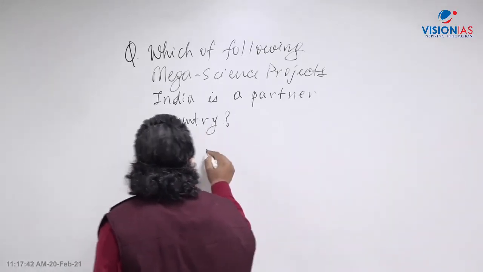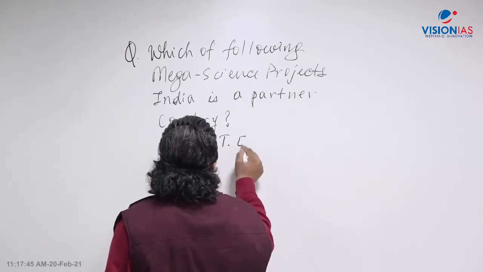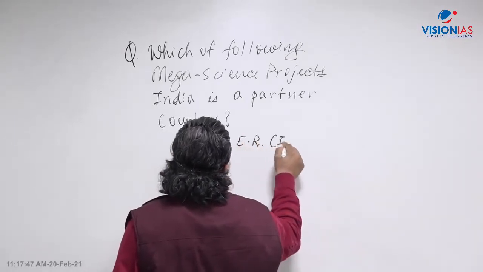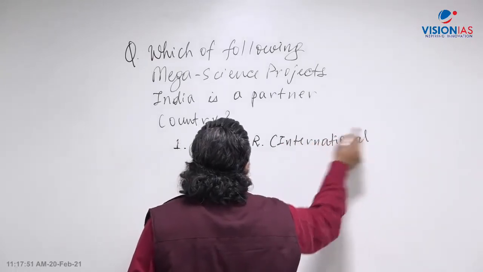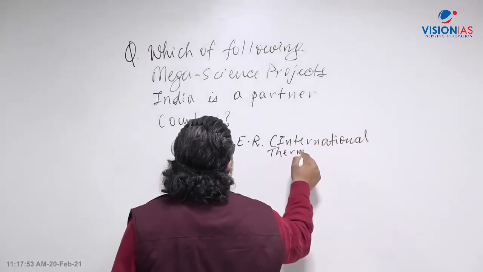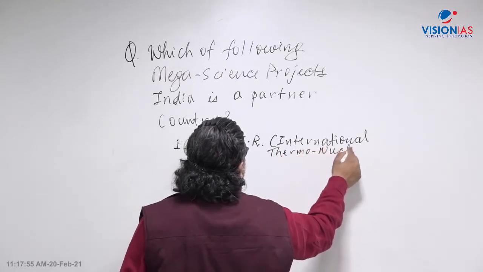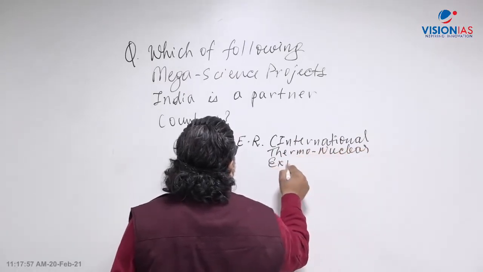Number 1, ITER, which stands for International Thermonuclear Experimental Reactor.